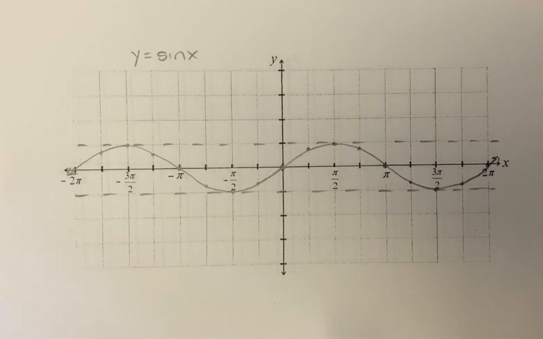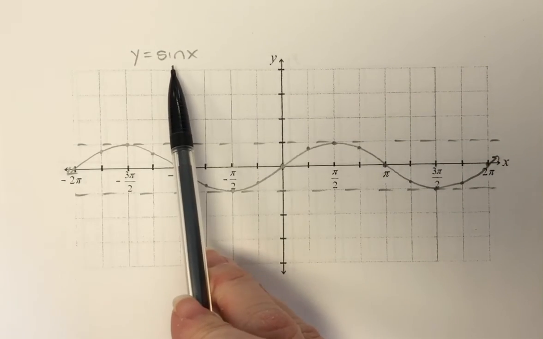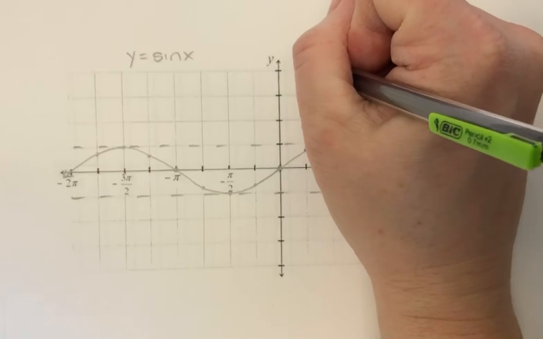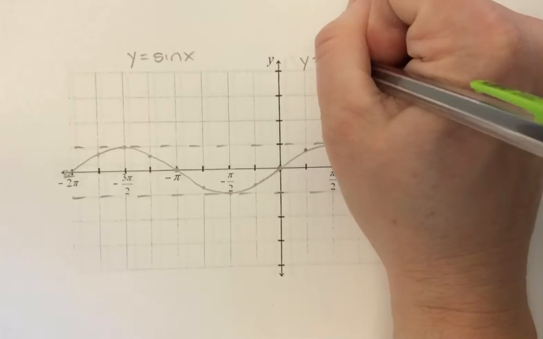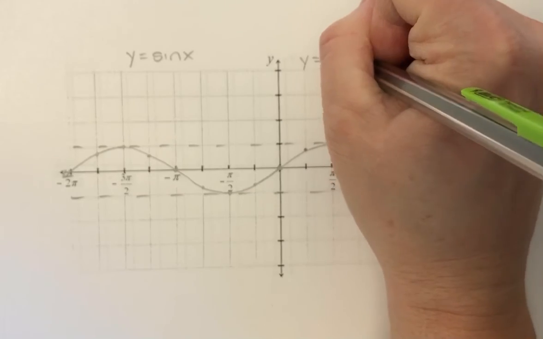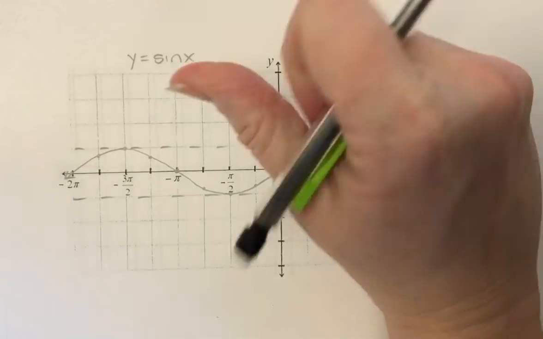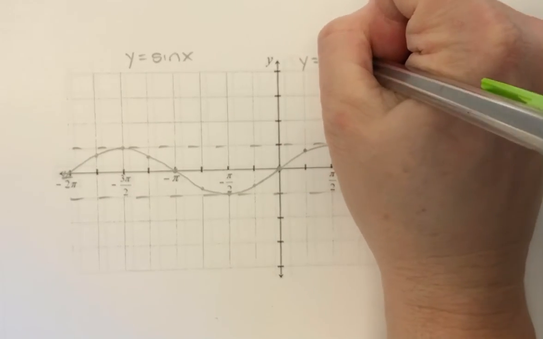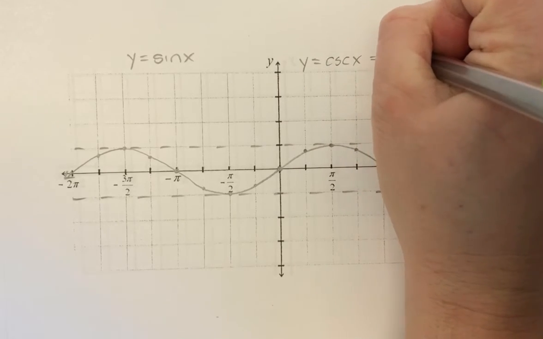So we're going to talk about cosecant. Cosecant is the reciprocal of sine. So I graphed the sine function so you can see where this actually comes from. Cosecant is the reciprocal of sine.